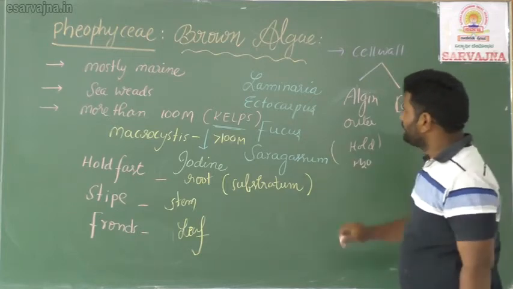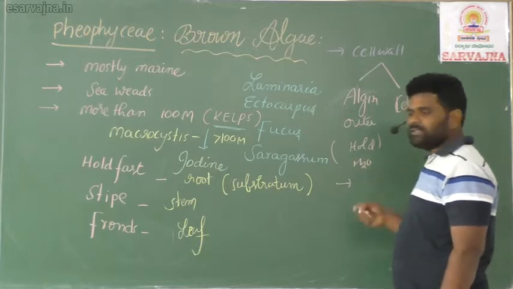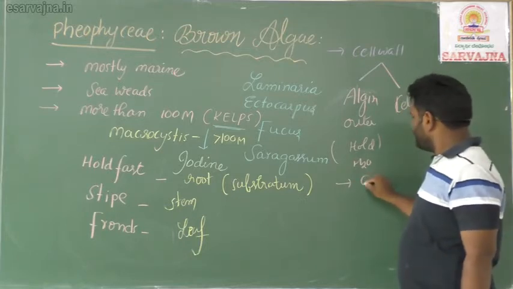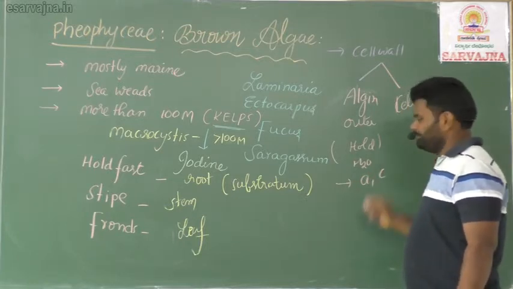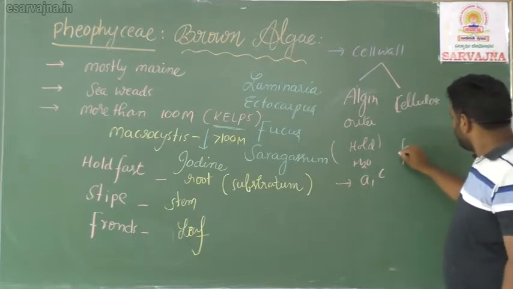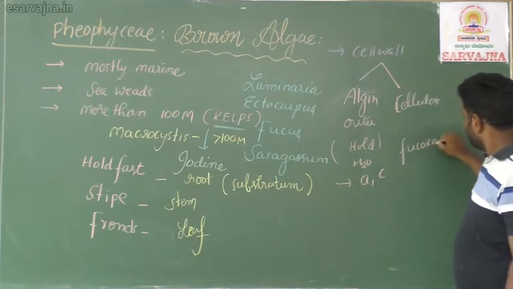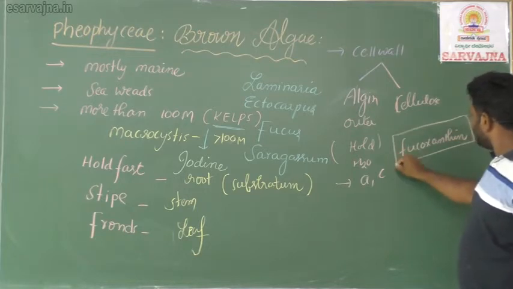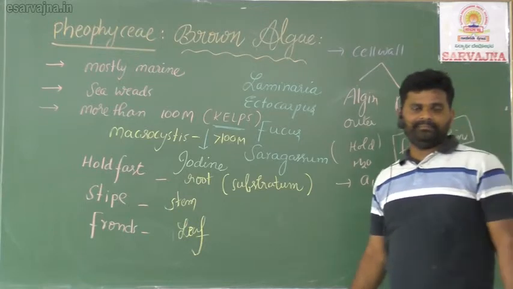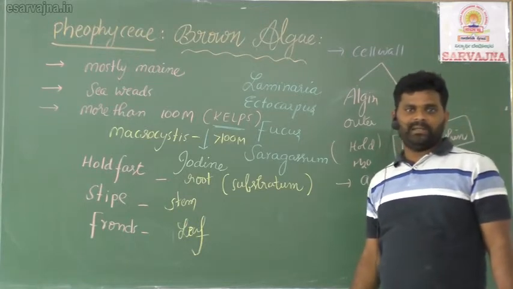What are the type of pigments? Pigments we already discussed: chlorophyll A, comma C. Along with this, they are called brown algae because they have one dominant pigment called fucoxanthin. Understood?